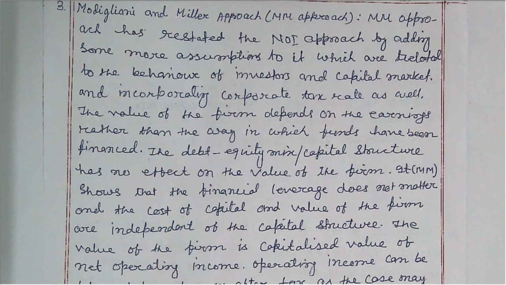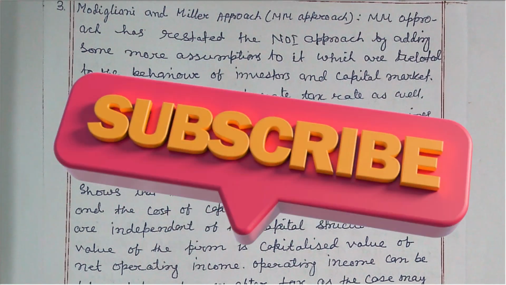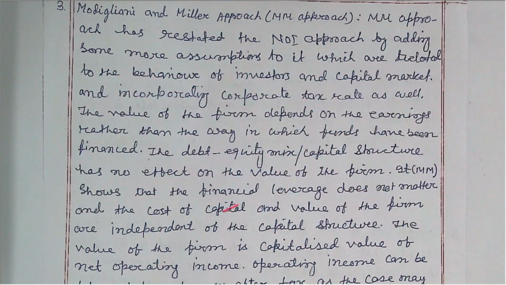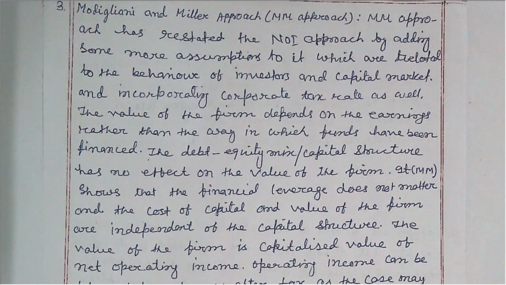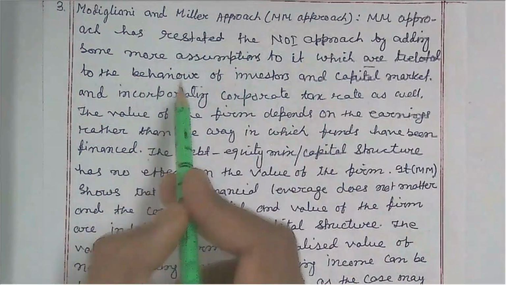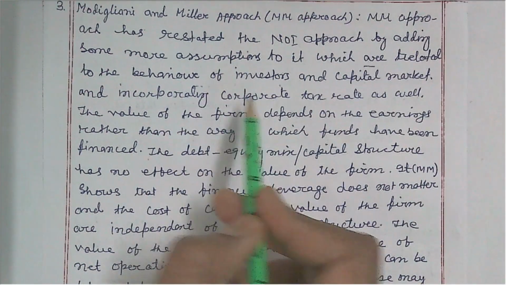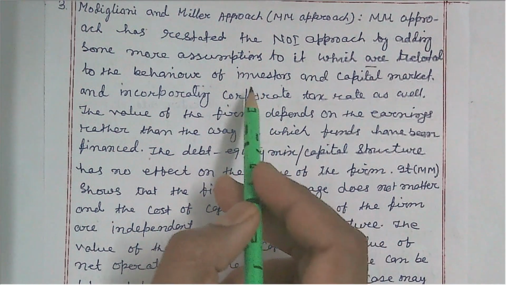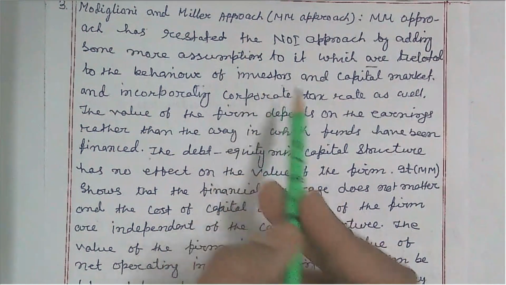Modigliani and Miller approach, which is also called the MM approach, is another important theory of capital structure for determining the value of the firm. This theory has restated the NOI approach by adding some more assumptions related to the behavior of investors. The NOI approach and NI approach have not considered the behavior of investors.